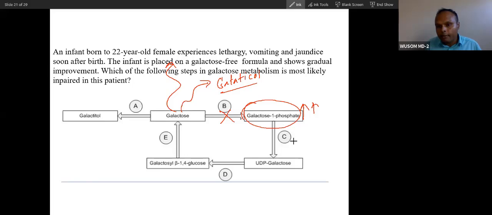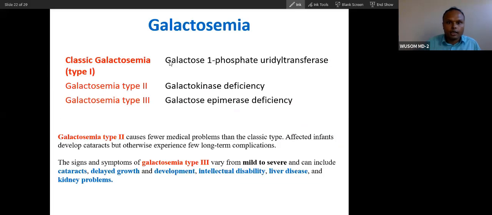Generally, enzyme deficiency happens. The transferase, GALT, galactose uridyl transferase, will be deficient. So this is the region. You can see here the 3 types of disorder. Galactose 1 phosphate uridyl transferase deficiency is the most common, and that is why this is classical galactosemia.